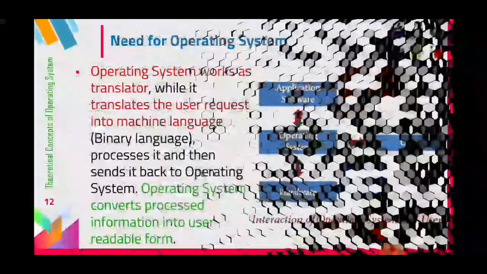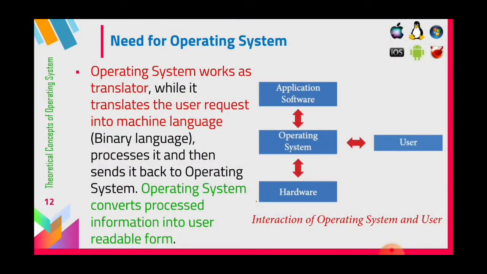The operating system works as a translator, while it translates the user request into machine language. It carries the message from one device to another device.